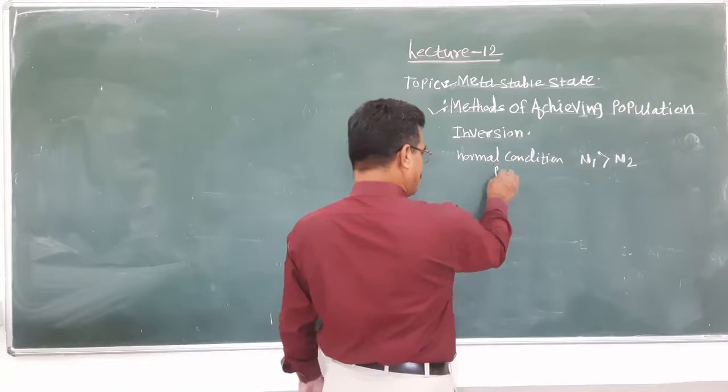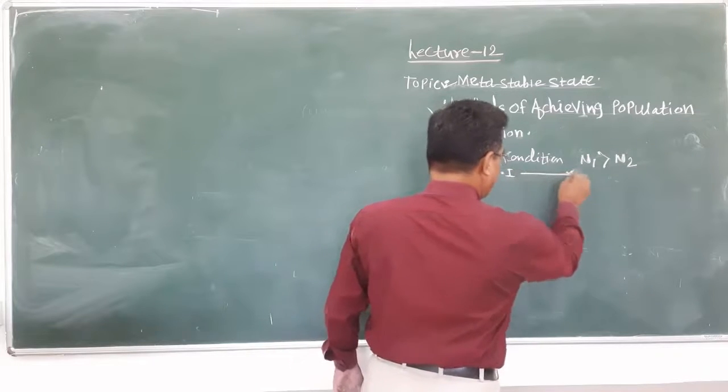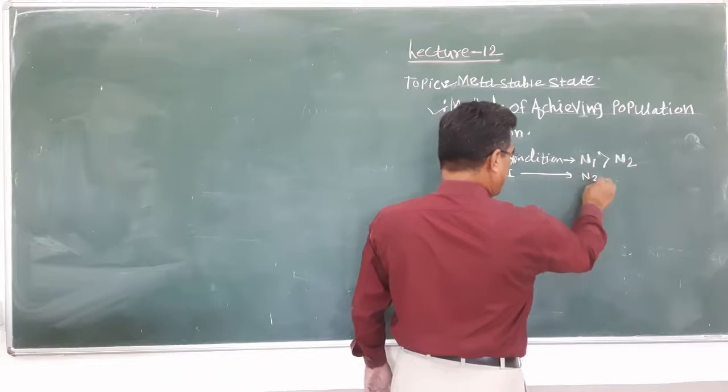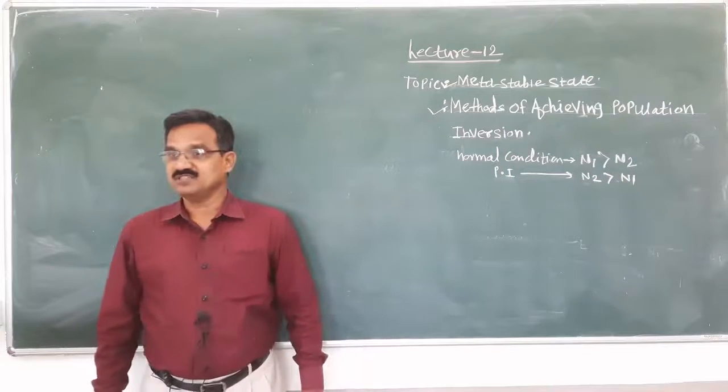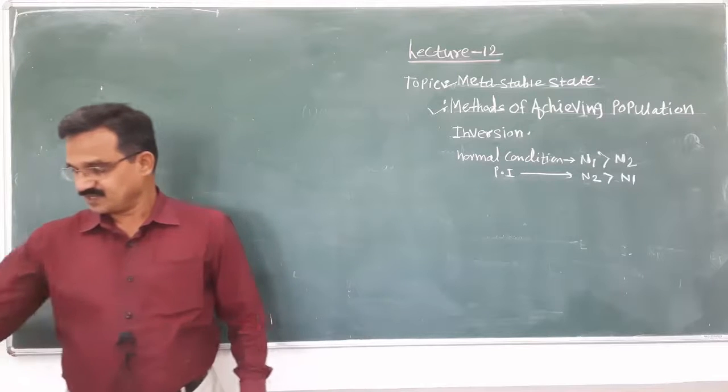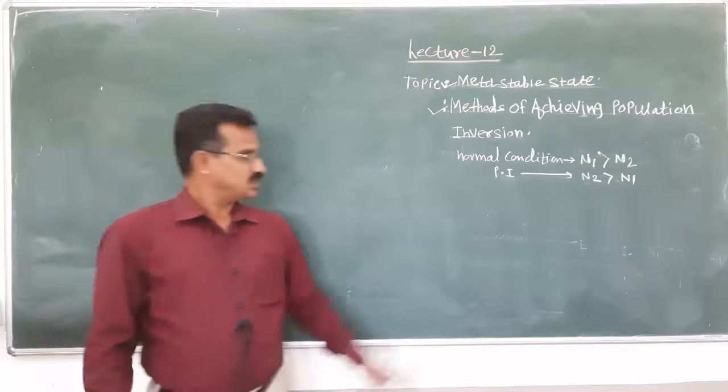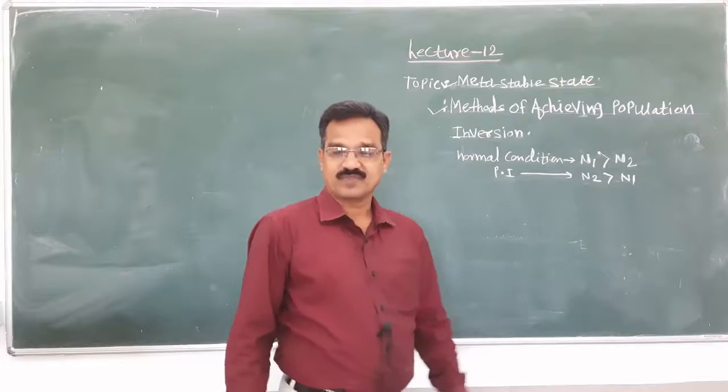But when we consider the population inversion condition, at that time what will happen? The number of atoms in the excited state is large as compared to the number of atoms in the ground state. This is the population inversion.